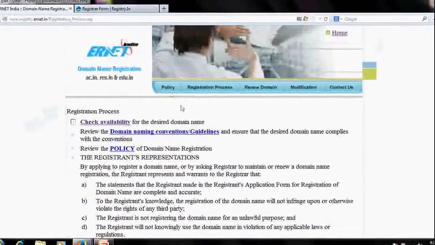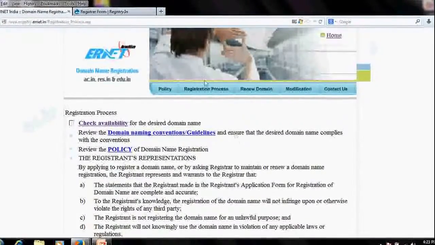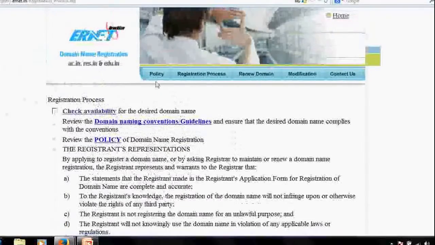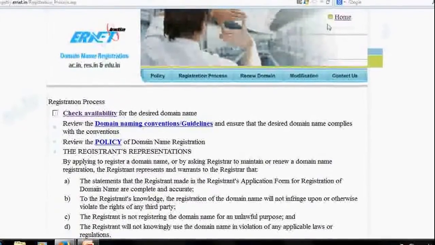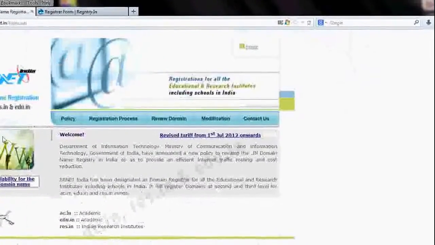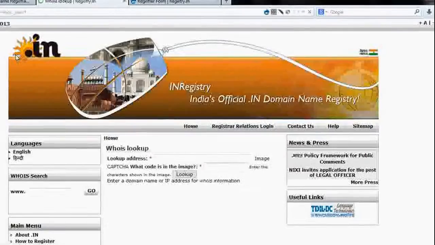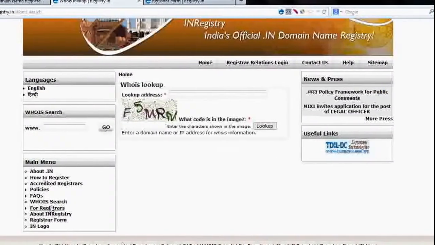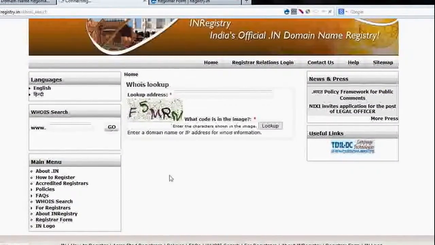Okay, so for that domain registration, you have to now go to this place, search for availability. If you go here, you can find the registration form.